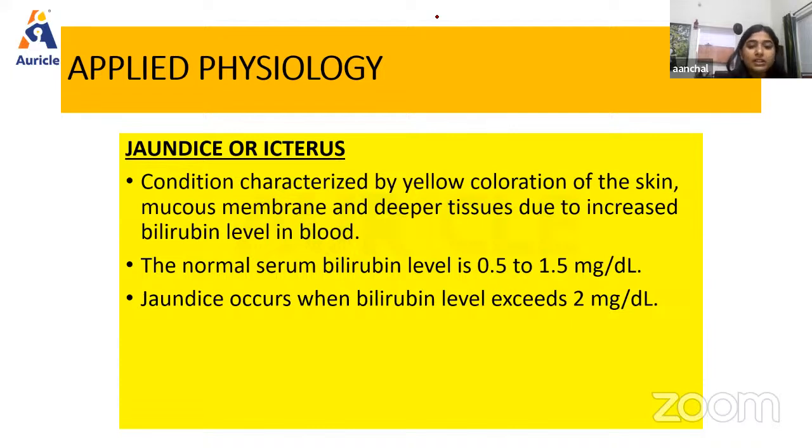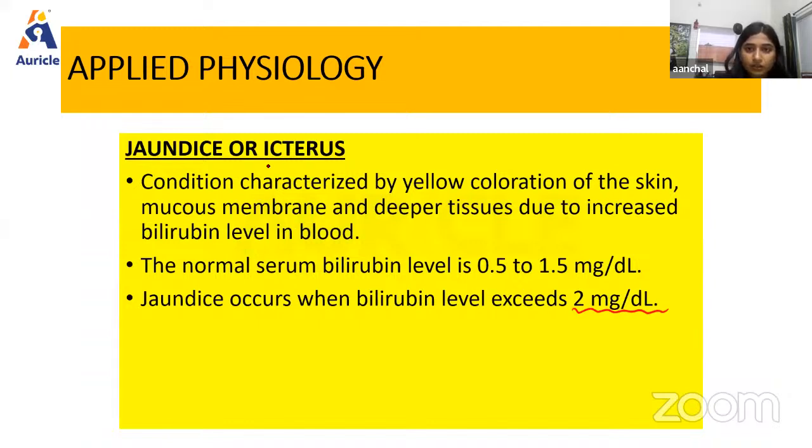Now, the normal serum bilirubin level is 0.5 to 1.5 mg per deciliter, and jaundice occurs whenever this exceeds more than 2 mg per deciliter, right?